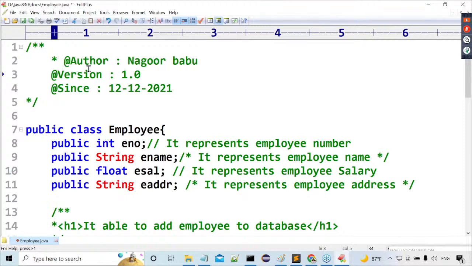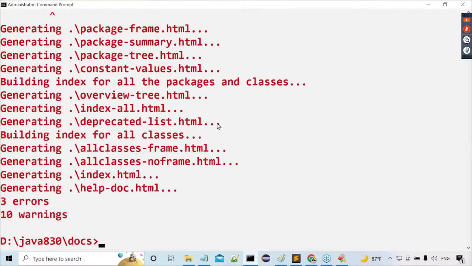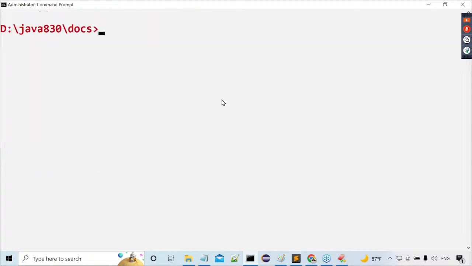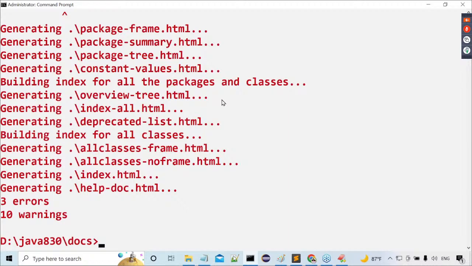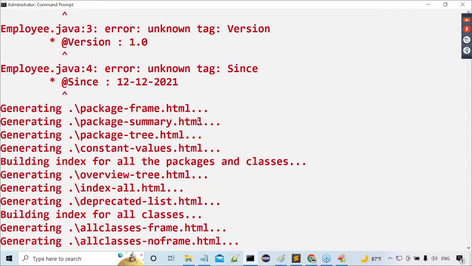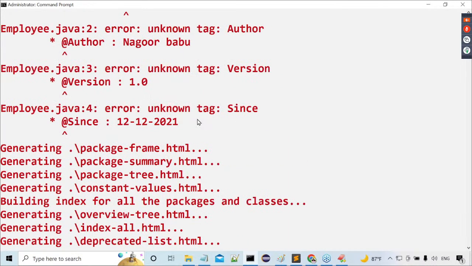Okay, just wait. Let me save this and let me do again the same process here. Of course, some HTML files are generated already, but anyway, not required. Again here I want to go for it. Now let me run javadoc Employee.java. Still some errors. @ symbol not required. Unknown tag author.